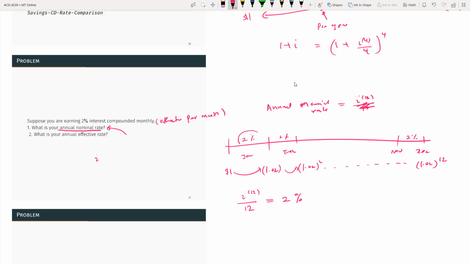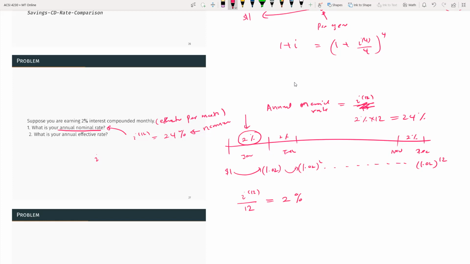So per month effective 2%, then for the year, remember the method, we multiply it by just 12. It's going to be 24%. So your i12, the nominal rate, is 24%. This is nominal. But then you have 2% as the effective rate per month.